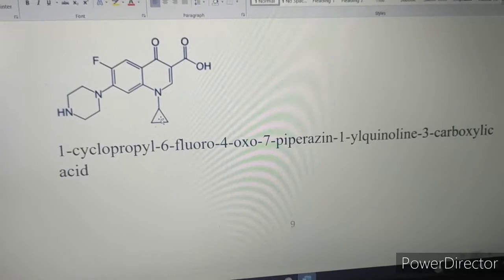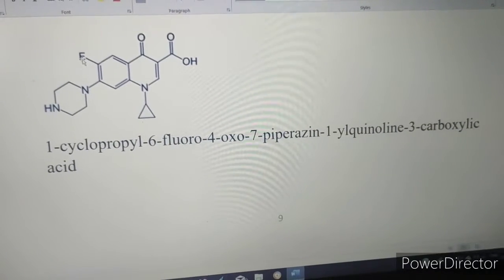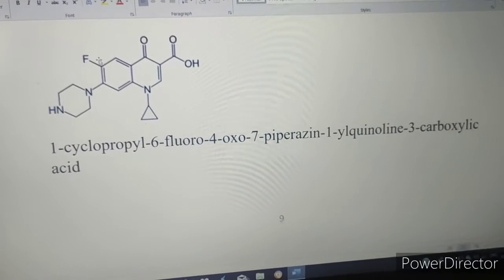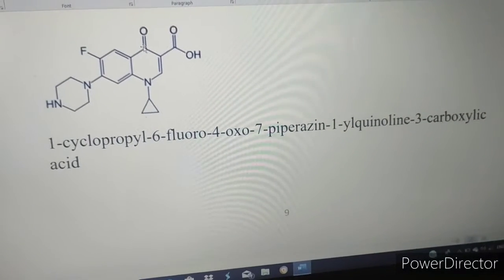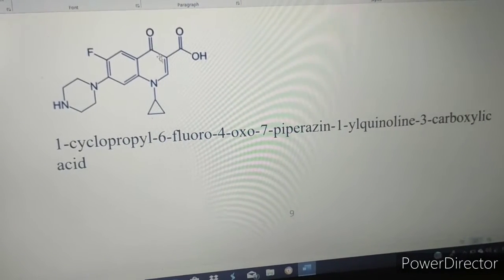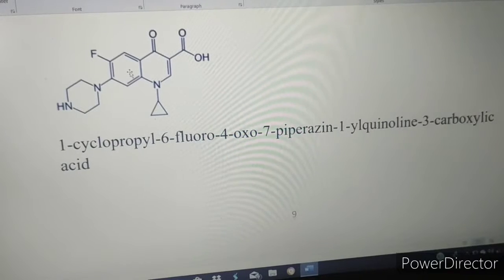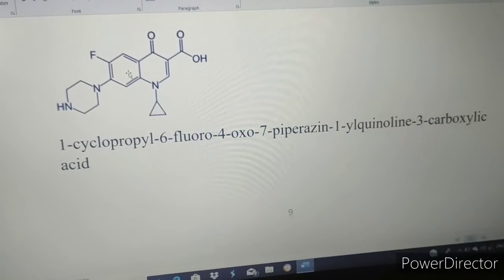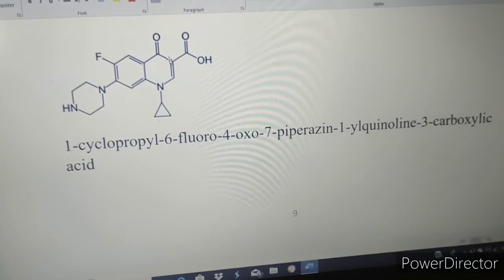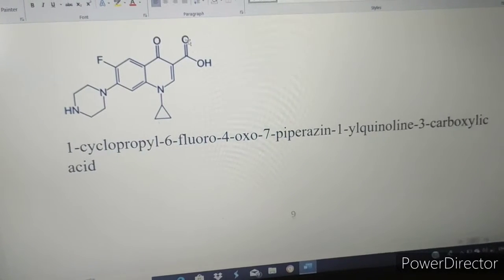1-cyclopropyl-6-fluoro-4-oxo-7-piperazin-1-yl-quinoline-3-carboxylic acid.